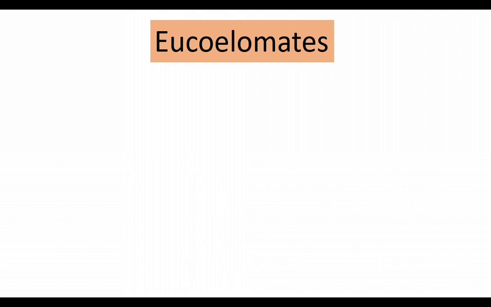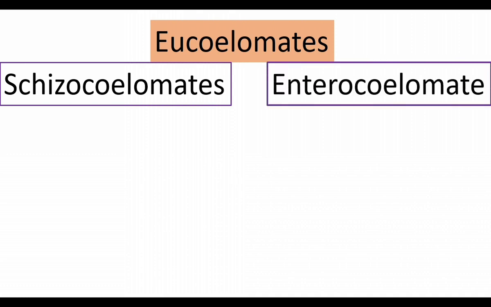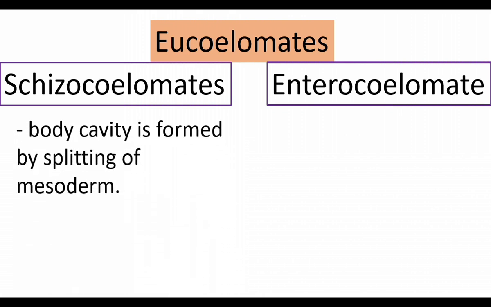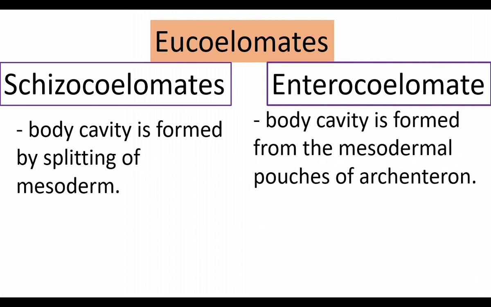Eucoelomates are grouped into two types based on how the coelom is formed. Based on the nature of the formation of coelom, there are two kinds of eucoelomates: schizocoelomates and enterocoelomates. In schizocoelomates, the body cavity is formed by splitting of mesoderm. In enterocoelomates, body cavity is formed from mesodermal pouches of archenteron.